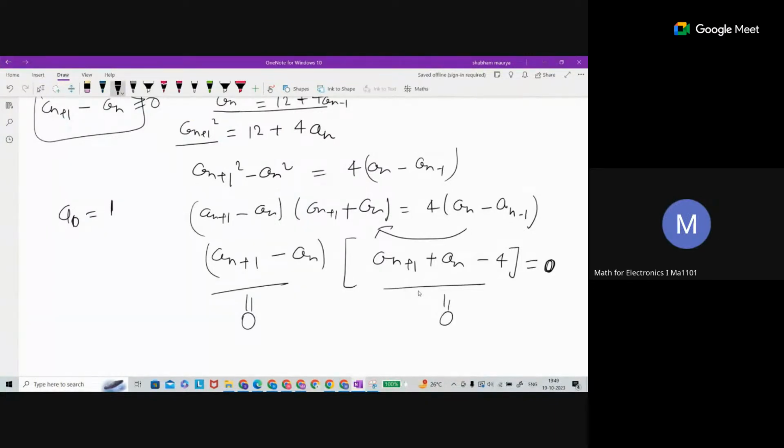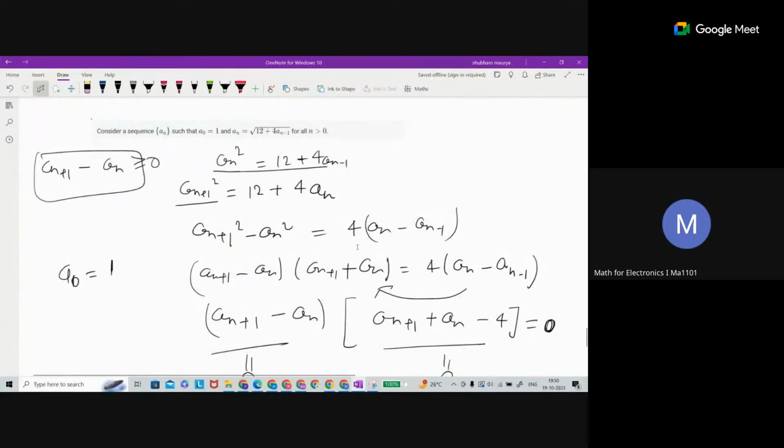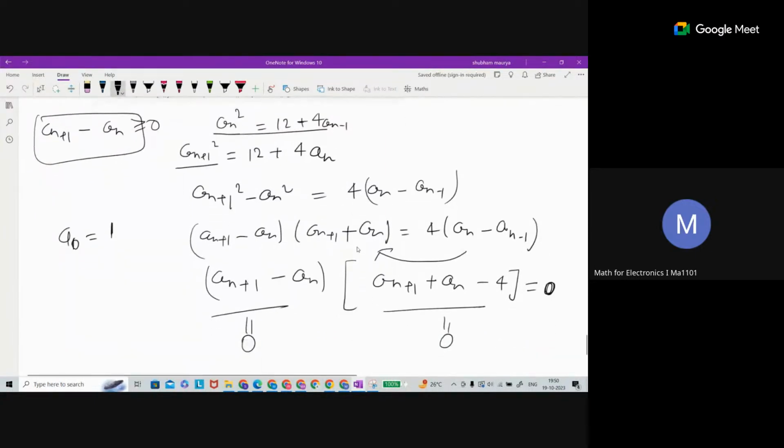Because we have 0, no? Here we reach something that AN plus 1 minus AN is going to be equal to 0. Is this number ever going to be 0?